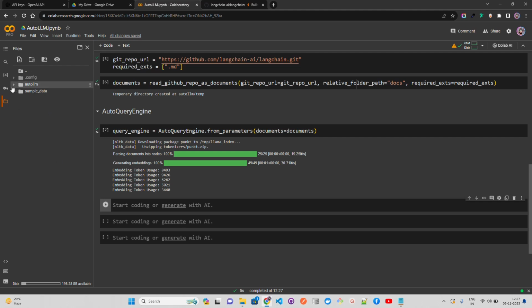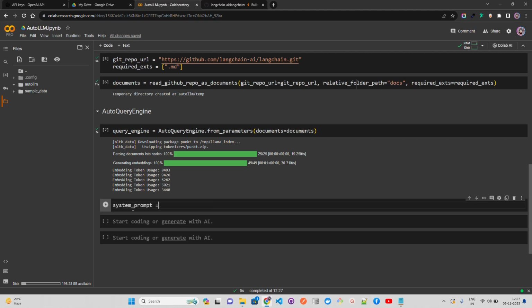You can also use some extra advanced options. You can have your vector store parameters and so on. Let me show you how you can do that.